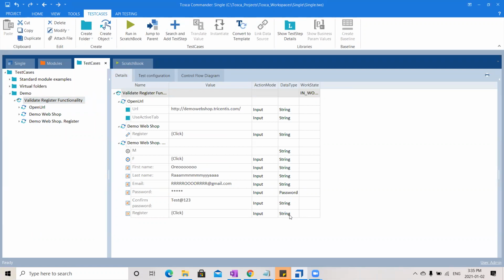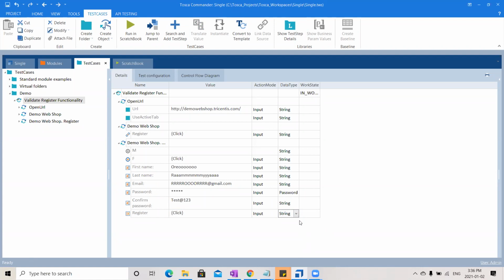We need not worry about the data types at all. I just showed you the difference between password and string. That's all. Everything will come up by default as string only. Let it be like that. You need not worry. If you are having any specific case, until now I never used any data type. Sometimes for dates, you can choose date, or if it is numeric, you can choose numeric. It is again up to you. Let it be like string only.